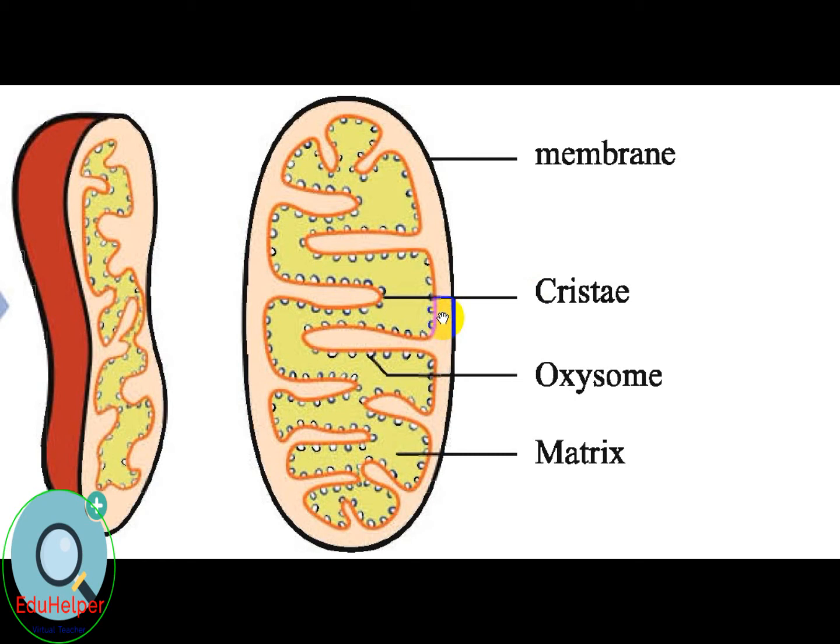Actually, mitochondria are organelles that have a double unit membrane structure. One of them is called the outer membrane and the other is the inner membrane. The outer membrane defines the external shape of mitochondria, while the inner membrane has many folded parts called cristae. The volume between the inner and outer membranes is called the intermembrane space, and the volume enclosed by the inner membrane is called the matrix of mitochondria.